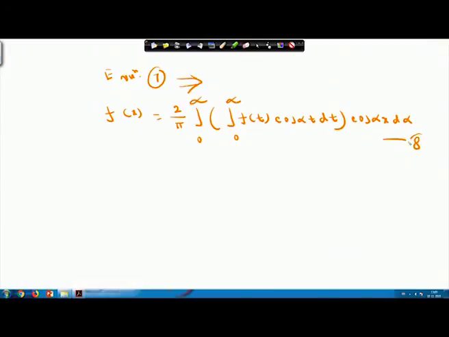Say this is equation 8, and note that we have assumed that f(x) is even. Then, using those definite integral values, f(x) = (2/π) ∫ 0 to ∞ f(t) cos(αt) dt cos(αx) dα.